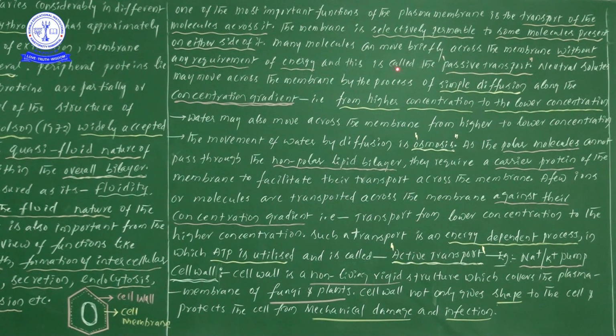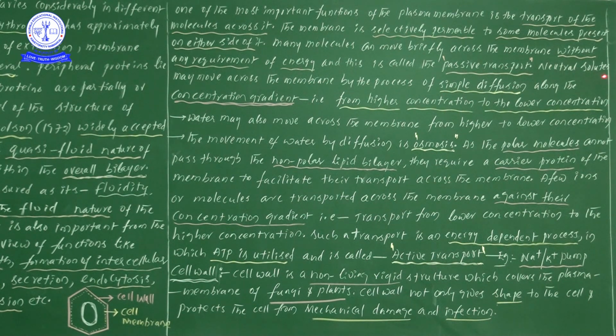Suppose the movement of ions or molecules is taking place from one place to another without the requirement of energy. Means for the movement of ions from one place to another, there is no need to depend on energy. Energy means ATP is there, no? So if the ions' movement is taking place without a requirement of energy, that kind of transport we will take as passive transport. Passive means there is no need of energy in that particular type of transport.